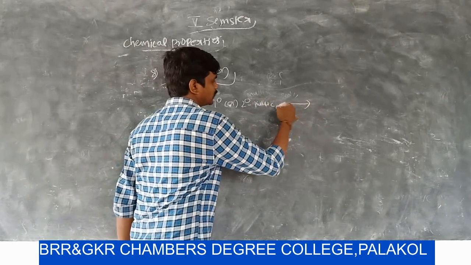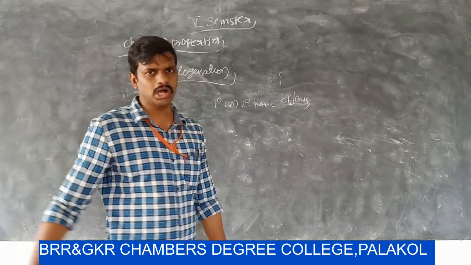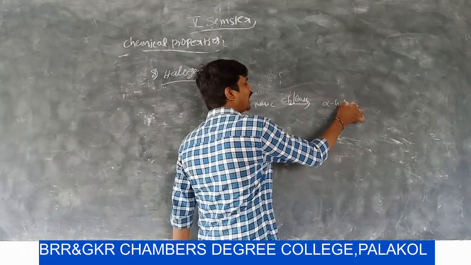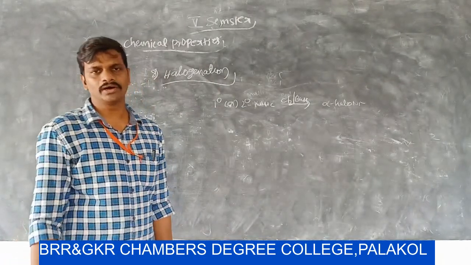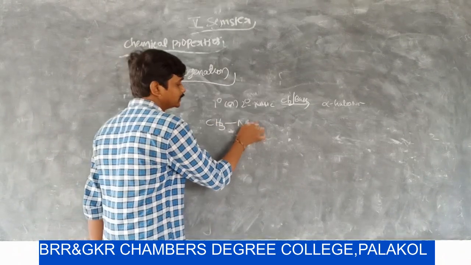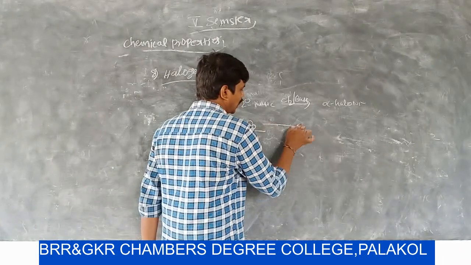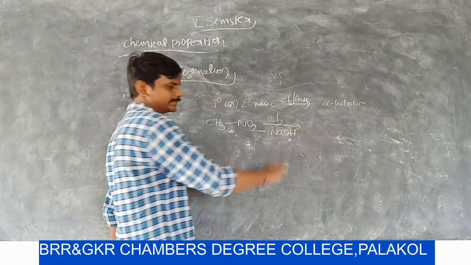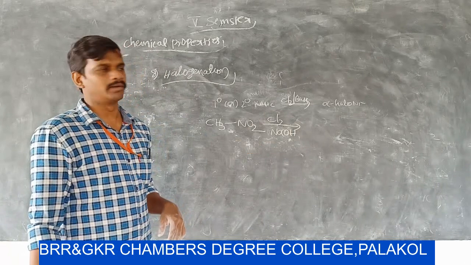nitrohydrocarbons halogenated by using halogen in strong basic medium leads to formation of alpha halo derivatives. For example, take nitromethane. Nitromethane on chlorination reaction in basic medium gives alpha halo nitro compound.